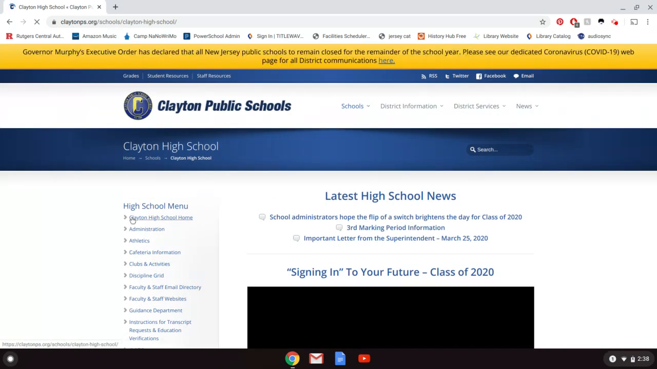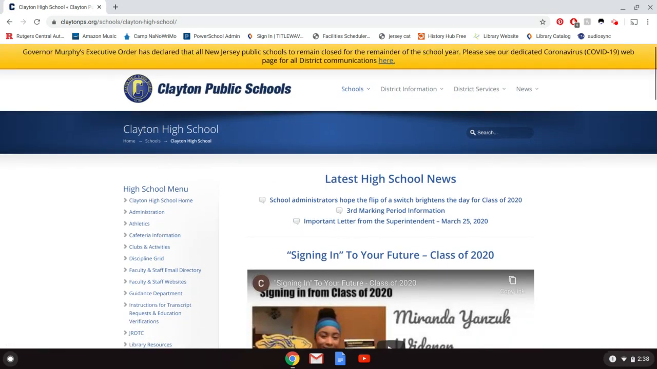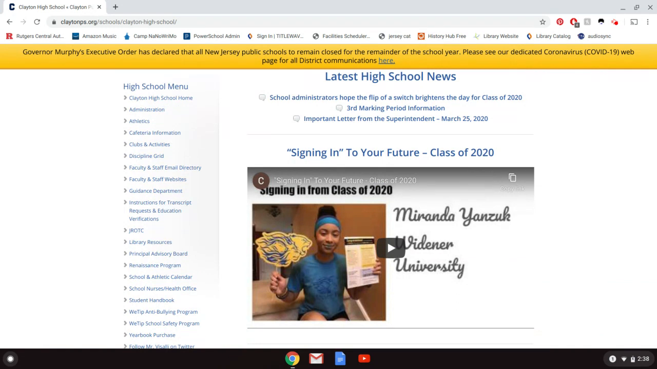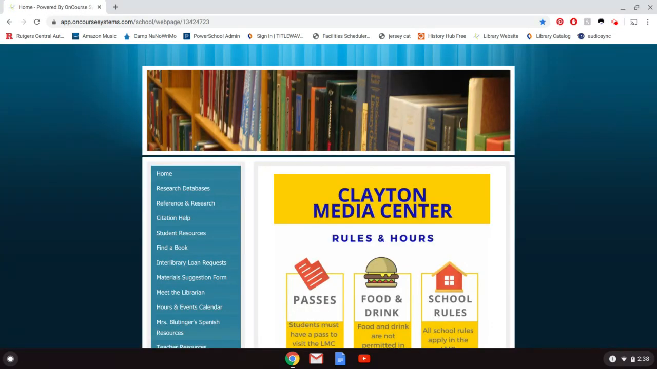Over here, regardless of whether you picked middle school or high school, you have a menu over here on the left. And about halfway down, if you scroll down, you'll see it says library resources. So that's what you're going to click on. And it will take you to the library's website, which looks like this. And then once again, you're going to look at the left-hand menu. And right here where it says find a book, that's what you're going to want to click on in order to get your ebooks and audiobooks.